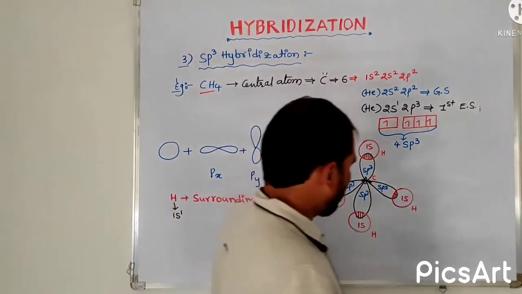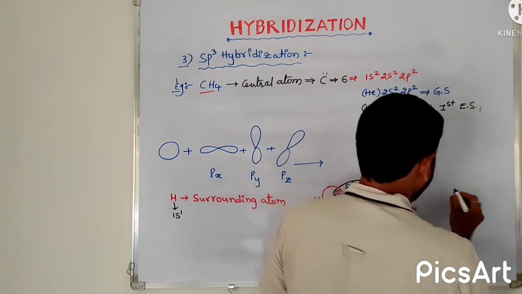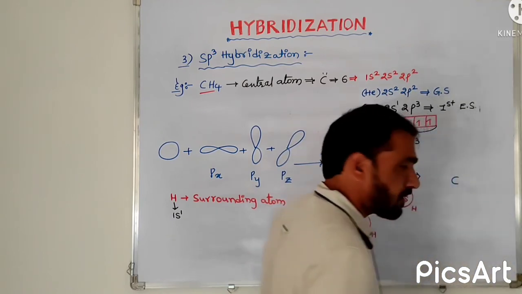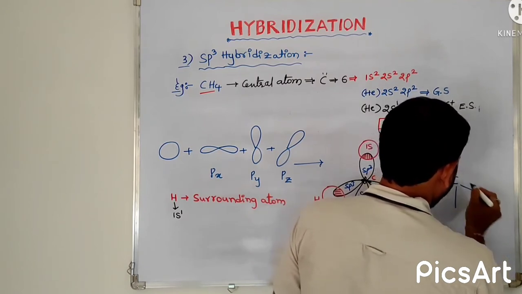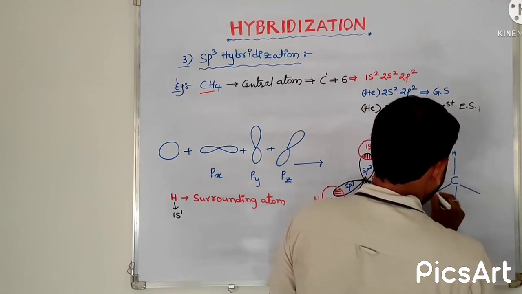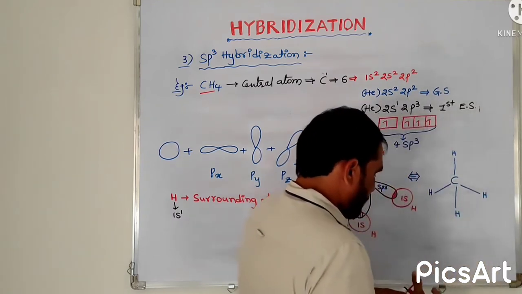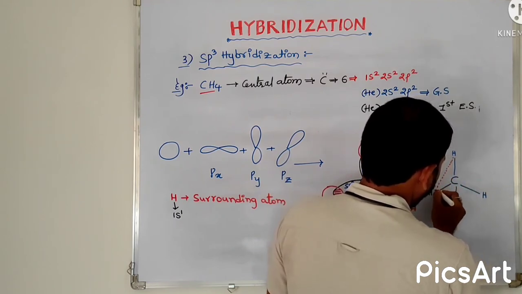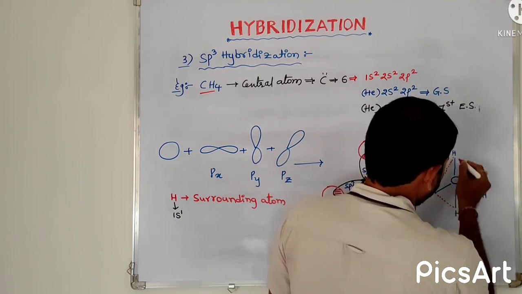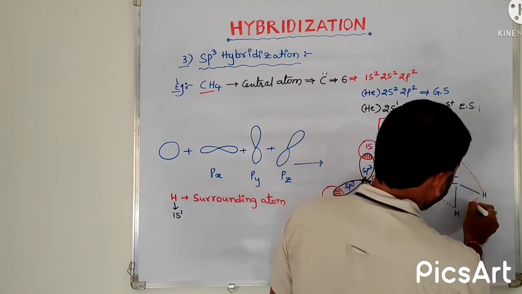After that, the bond line structure of this CH4 molecule is central atom carbon with surrounding hydrogen atoms, hydrogen, hydrogen, hydrogen, hydrogen. This is the tetrahedral structure of the CH4 molecule.